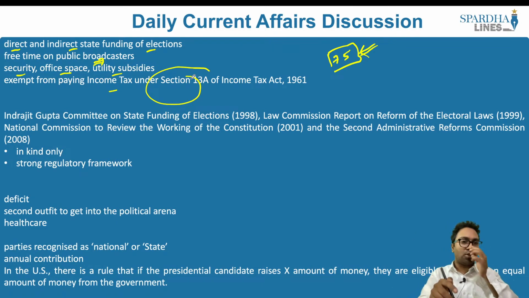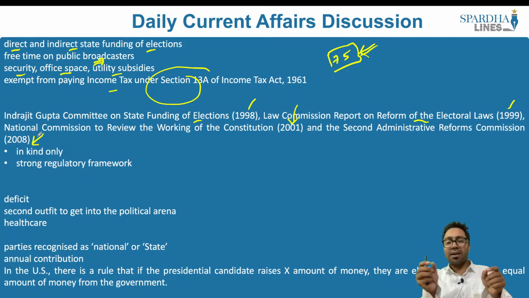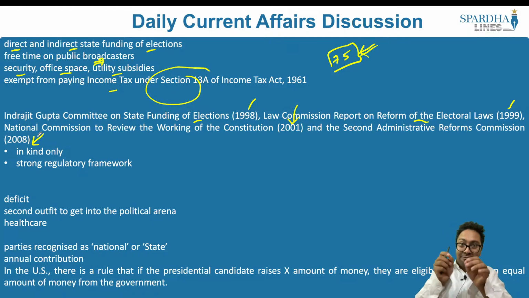There were 4 committees that were appointed. One happens to be the Indrajit Gupta Committee on State Funding of Elections 1998, Law Commission Report on Reforms of Electoral Rolls 1999, National Commission to Review the Working of the Constitution 2001, and the Second Administrative Reforms Commission 2008. So 4 commissions were appointed. Everyone looked into it. 3 commissions, that is 1998 Commission, 1999 Commission and 2008 Commission said what we can have is partial state funding. So these commissions said that we can have partial state funding, but the National Commission to Review the Working of the Constitution said no, we are not going to enter into the state mode of funding. We are not going to enter into it.